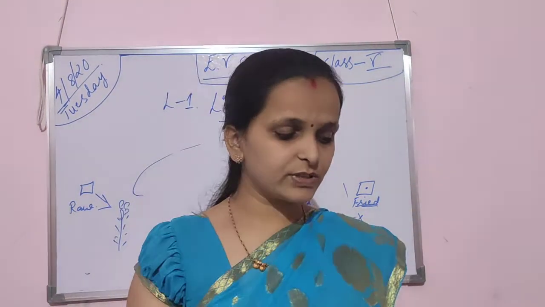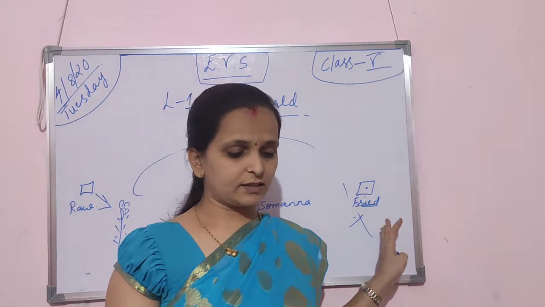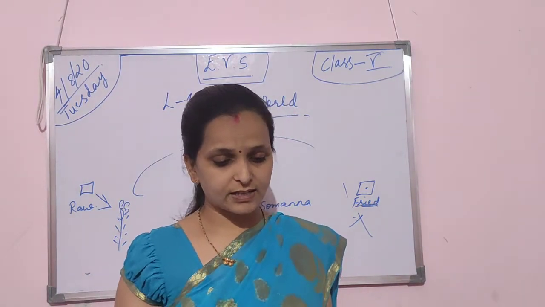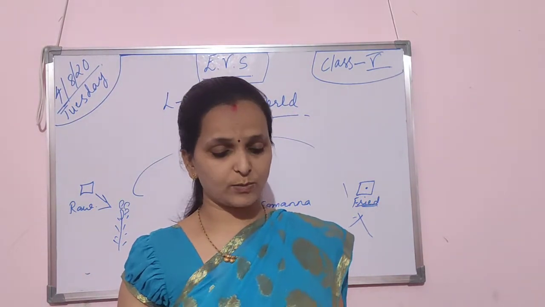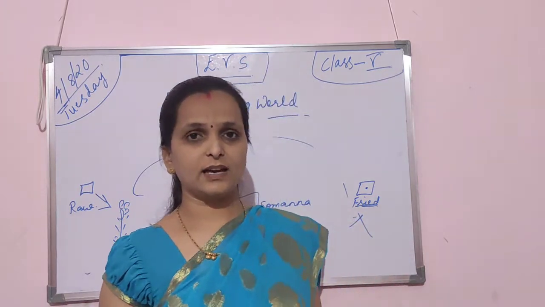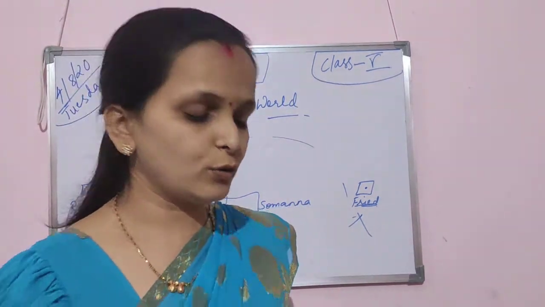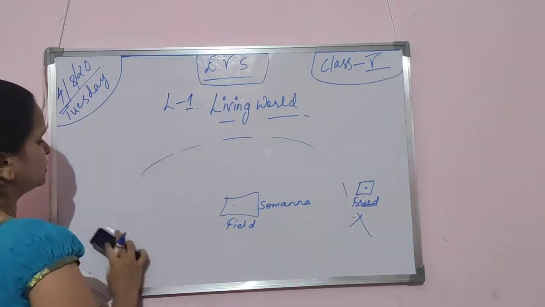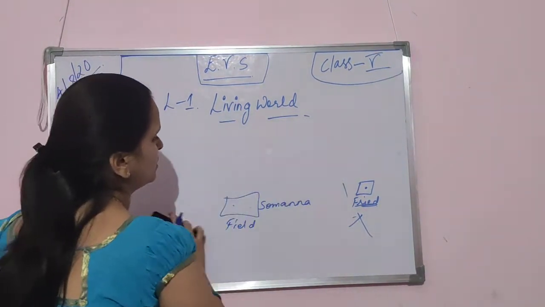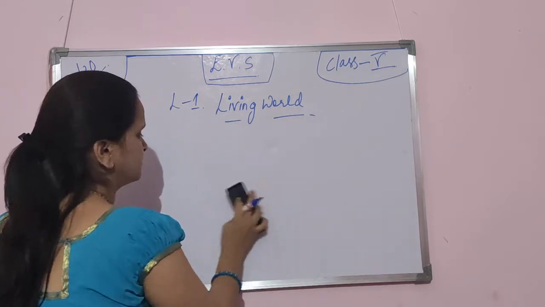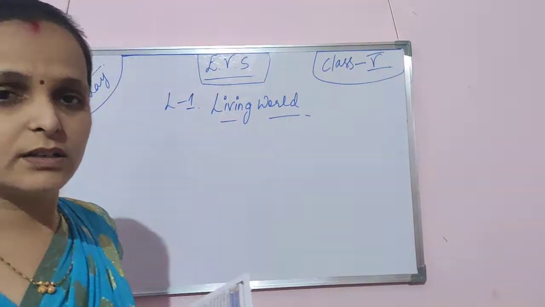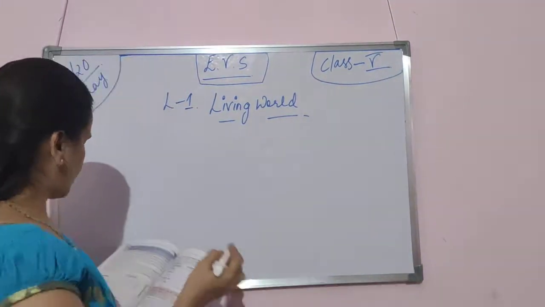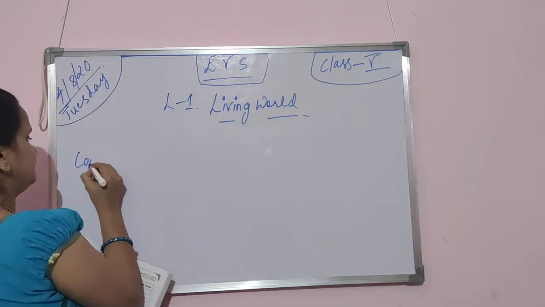Non-living things do not have these characteristics. So, in the following table, some components of the environment and some characteristics of living things are given. I'll give you some characteristics, show you what they are with 2 examples, and the rest you have to do by yourself. Okay.